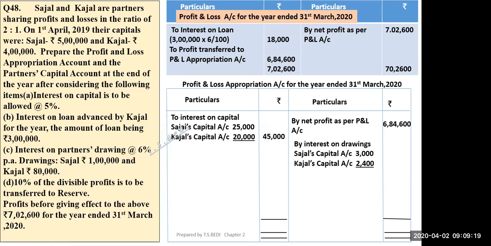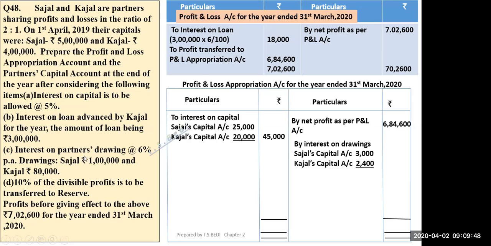Vansh, do you agree? Sir, you have taken 6 months. Why have I taken 6 months? I am saying 3,000 is correct.